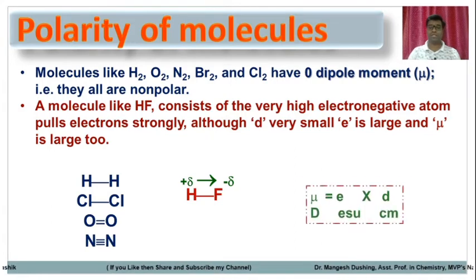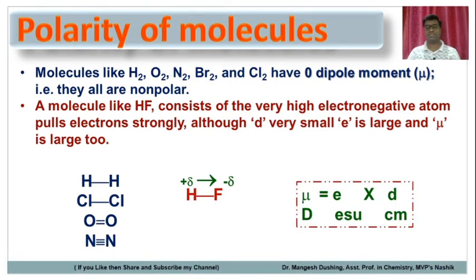So the formula of dipole moment, which we saw on the last slide, is mu is equal to e times d, where e is the charge and d is the distance. The distance between the hydrogen center and the fluorine center is very small, but the charge separation is high. That's why the dipole moment is high, a non-zero dipole moment.